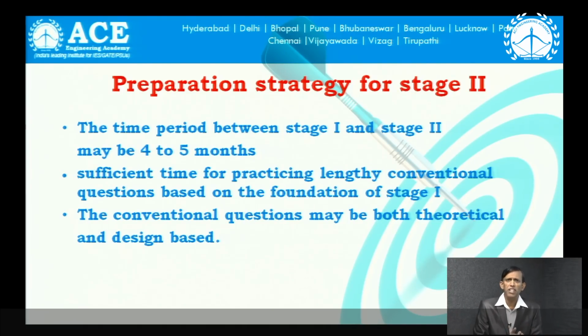Suppose you want to design a shaft. A shaft may be subjected to axial force, shear force, bending moment, and torsion. Now, it is subject to a complex system of forces. For this complex system of forces, you have to design the shaft using the theories of failure, from strength of materials, and principles of machine design, so both are included. So, I am expecting not just 2 marks, 4 marks questions like that. I am expecting a little bit lengthy, long answer numerical questions, so that UPSC can test your design skills also.